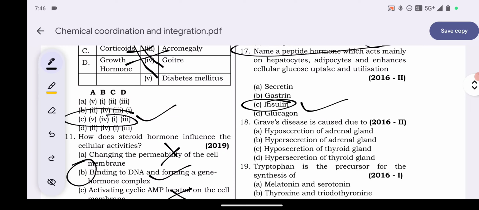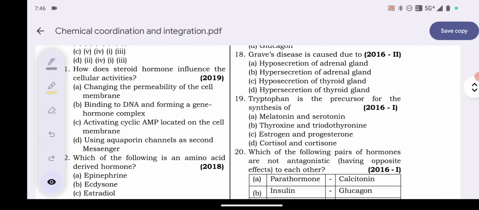Explanation: insulin promotes cellular glucose absorption and utilization by acting primarily on hepatocytes and adipocytes. As a result, glucose moves quickly from the bloodstream to hepatocytes and adipocytes, lowering blood glucose level, hypoglycemia. So option C, insulin is the answer.